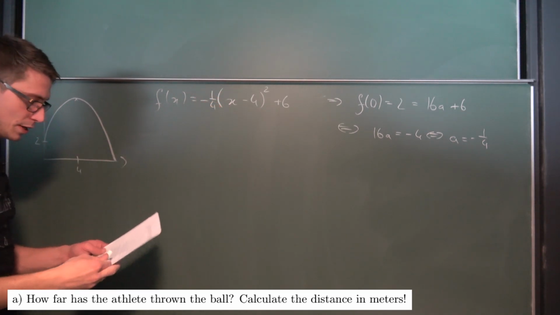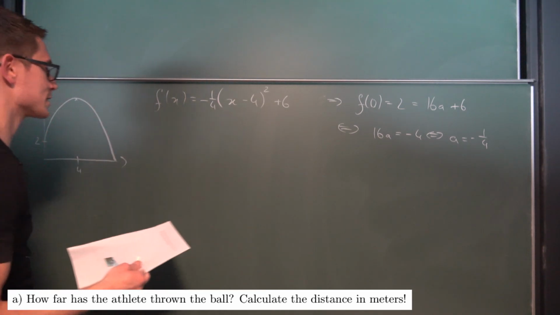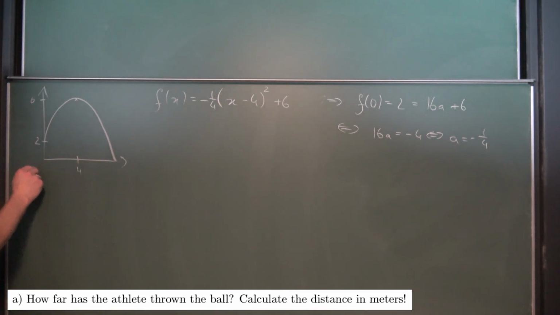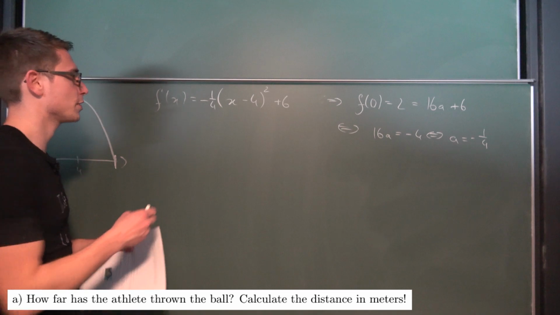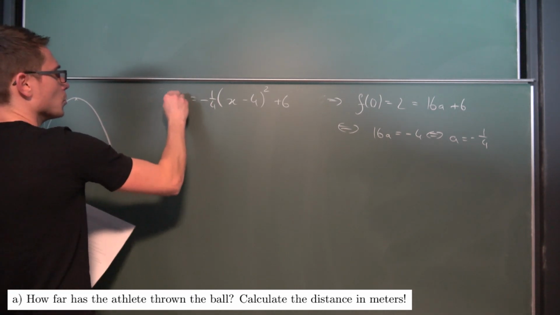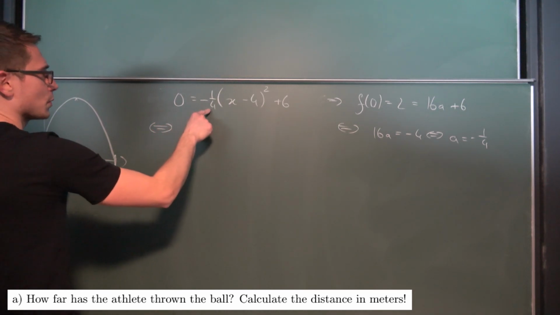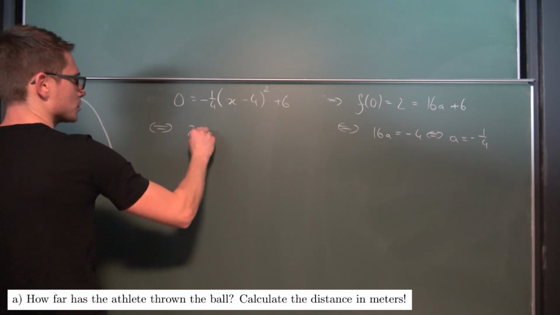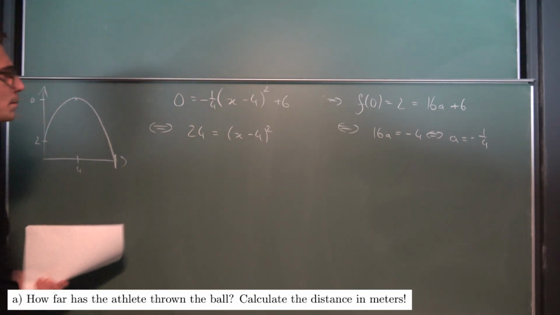This right here is our equation. How far has the athlete thrown the ball? Calculate the distance in meters. What does it mean? Take a look at the text once again. Throwing the ball means we need to find the zero of the function. So setting all of this equal to 0, what are we going to get? At first, subtracting 6 on both sides and multiplying by negative 4, we get that 24 is equal to x minus 4 squared.